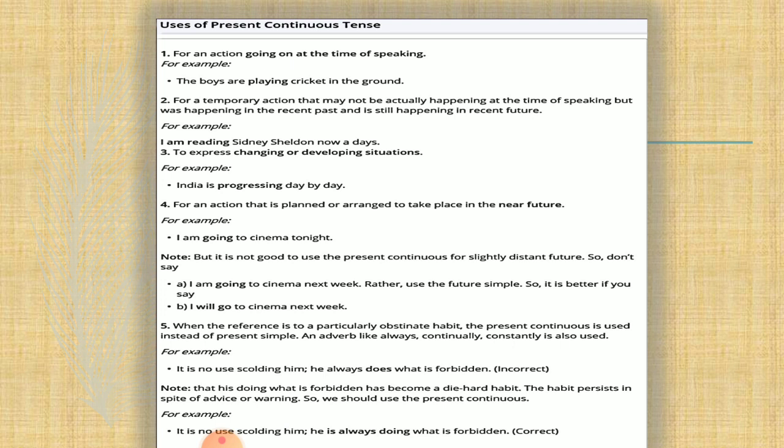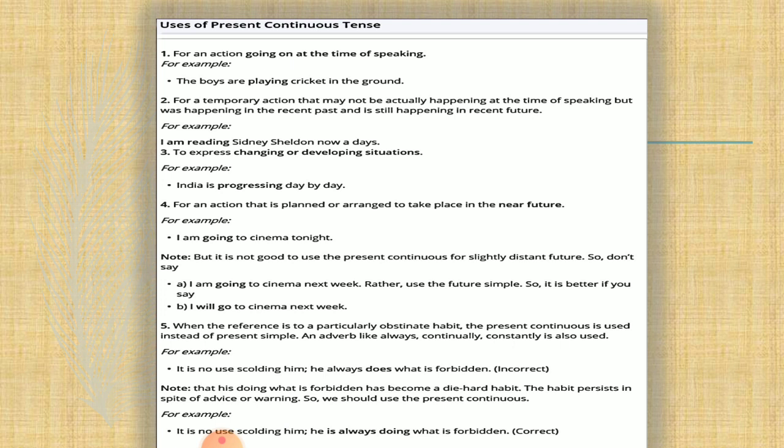We use this tense to tell about the motion at present. For example, for an action going on at the time of speaking, the boys are playing cricket in the ground. This is something happening at the time of speaking. For a temporary action which is not happening at the time of speaking but is happening nowadays, for example, I'm reading Sidney Sheldon nowadays.